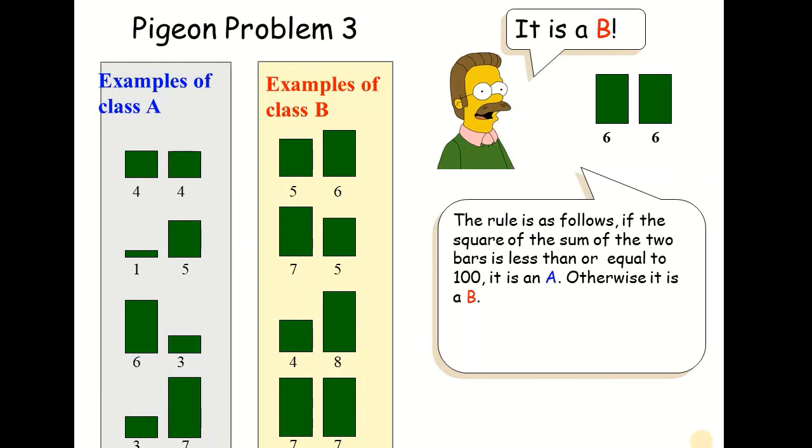The rule that is provided over here is that if the square of the sum of the two features is less than or equal to 100, it is an A, otherwise it is a B. So this is another way of saying what we said earlier. The sum of the two is either 10 or less than 10 in case of A, and otherwise B, and we can also observe it as the way provided over here, which is that the square of the sum of the two values is less than or equal to 100 in case of A, otherwise it's B. So this is another way of looking at the same problem.